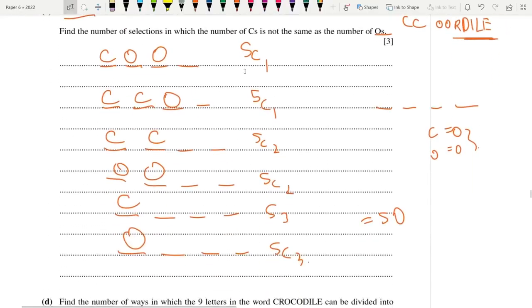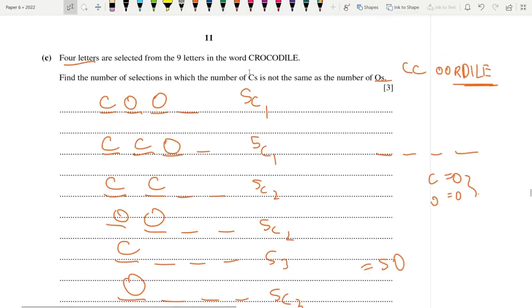Next, selection. Very important. 4 letters are selected from the 9 letters in the word. Find the number of selections in which the number of C's is not the same as the number of O's. Okay, so we have CCOR dial.